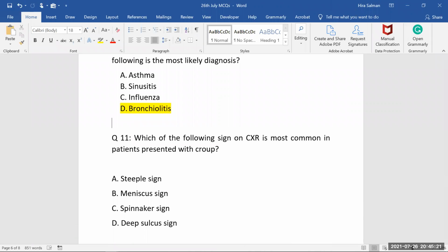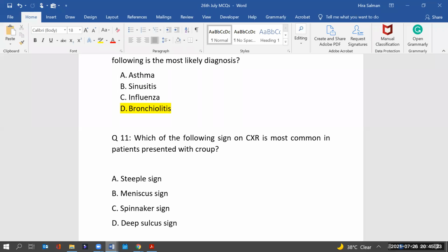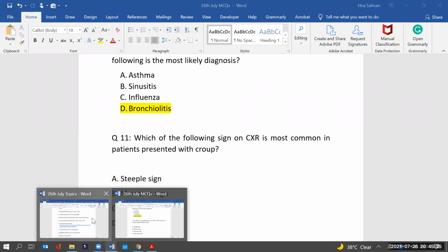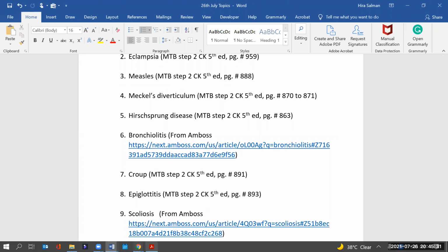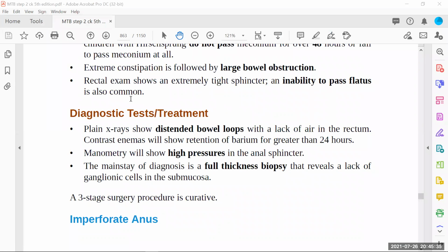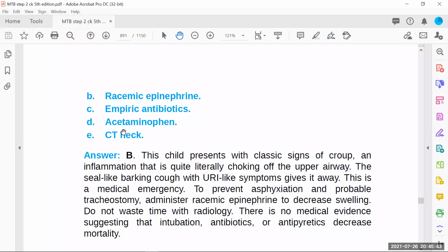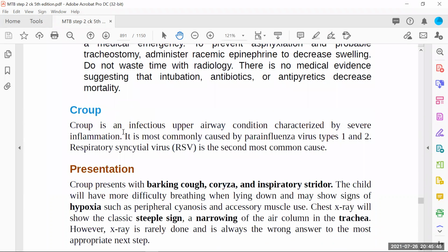Now, for this, we'll go for the theory first. Okay, so bronchiolitis. Next, we have croup. So let me take you to page 891. This is an infectious upper airway condition.